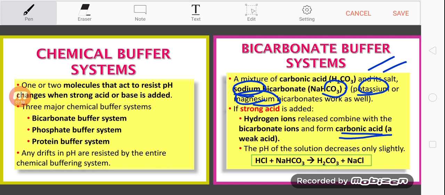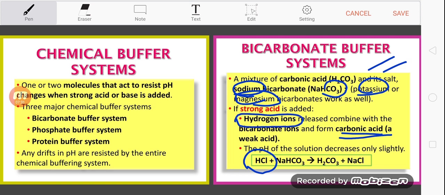Okay, let's say we have excessive hydrochloric acid in the body. This is a strong acid. This strong acid will dissociate and release hydrogen ion.